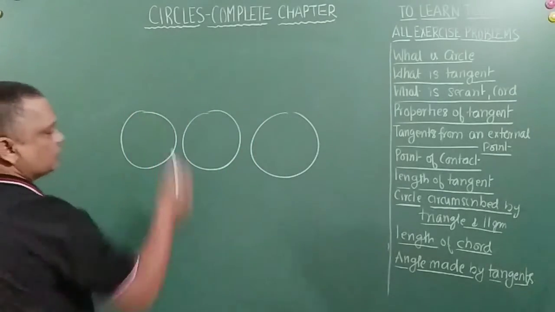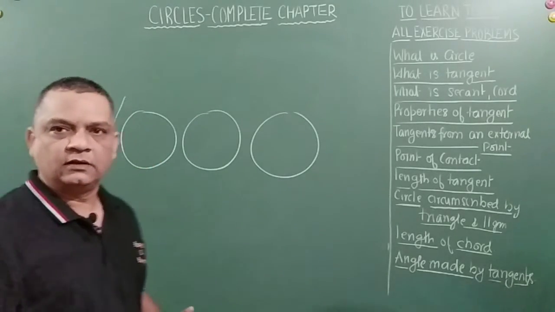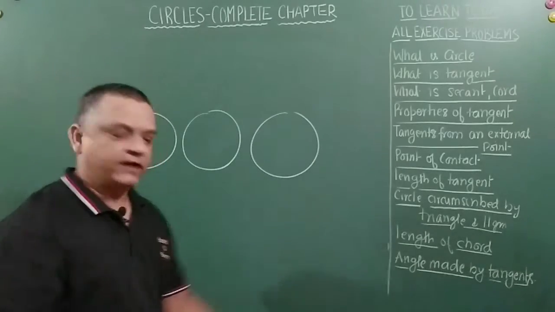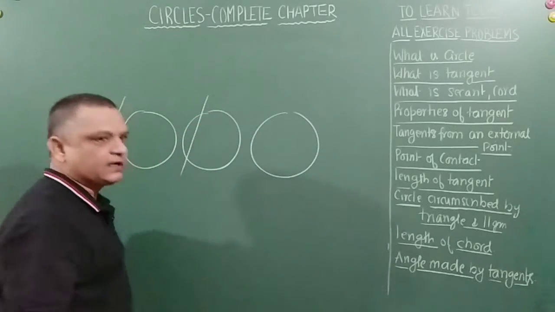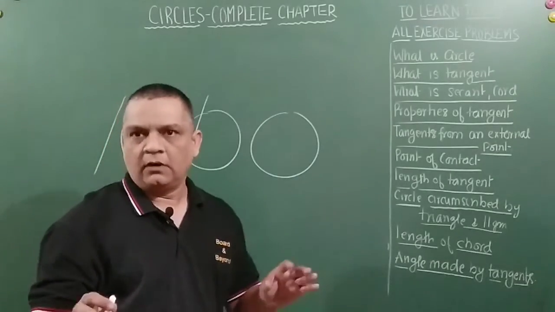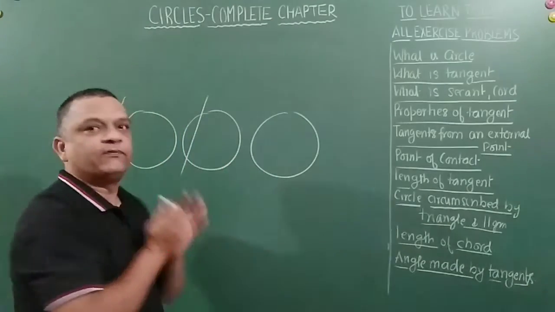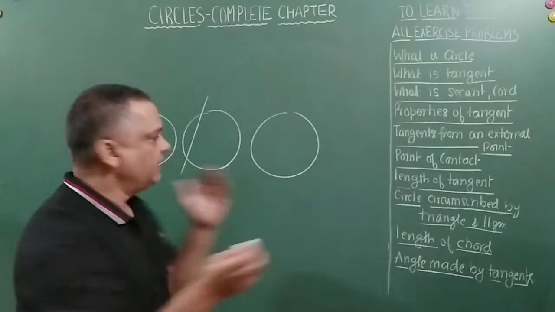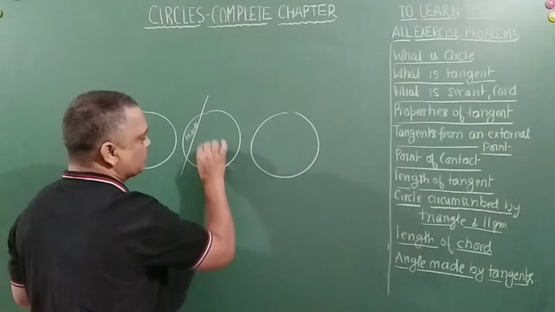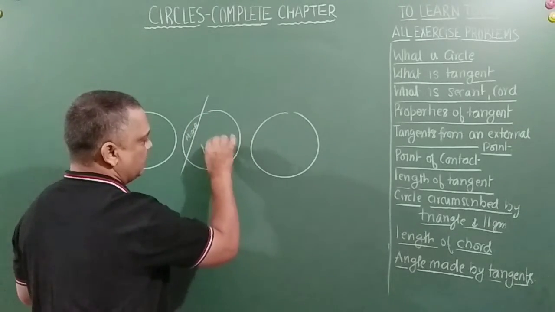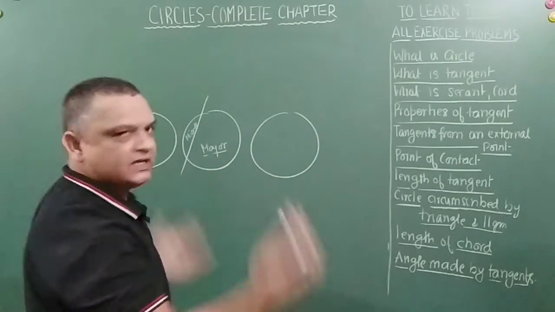The first possibility is that this straight line doesn't touch the circle at all, neither touching nor intersecting. The second possibility is that this line cuts the circle into 2 parts, but they are not equal. This forms 2 segments. This is called the minor segment, and this is called the major segment. So this line divides the circle into 2 segments, minor and major.